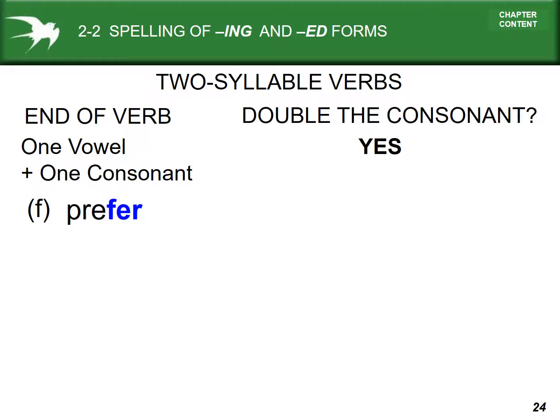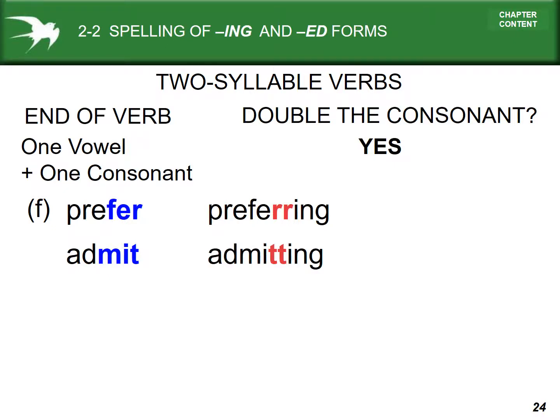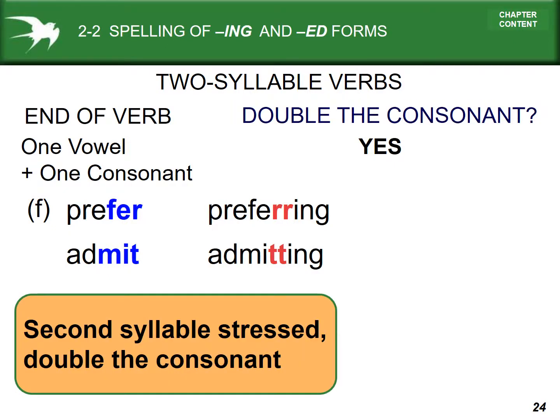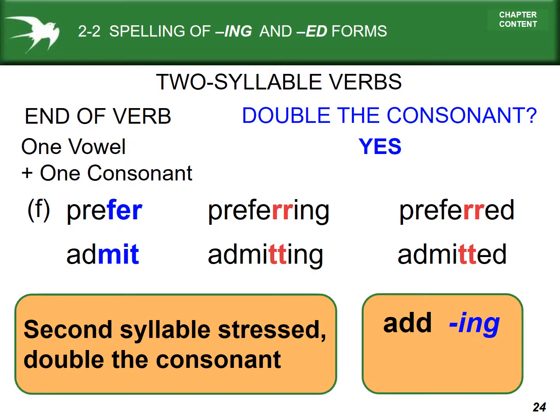However, when the stress is on the final sound of the verb, then we do double the consonant at the end. Prefer, listen to how the stress is at the end of that word. Preferring, admit, again it's stressed at the end of the word. Admitting with the double T. The same is true with the ed forms.